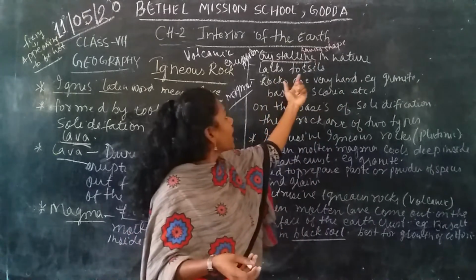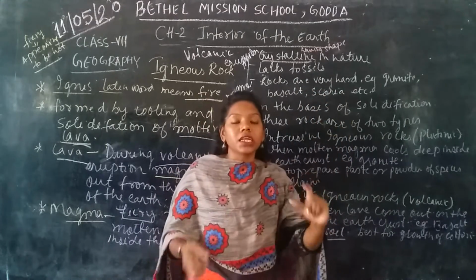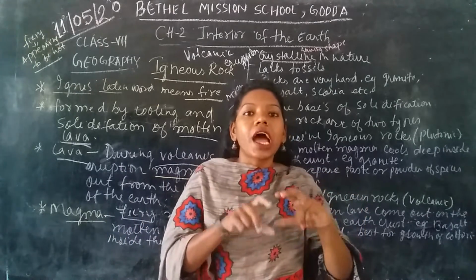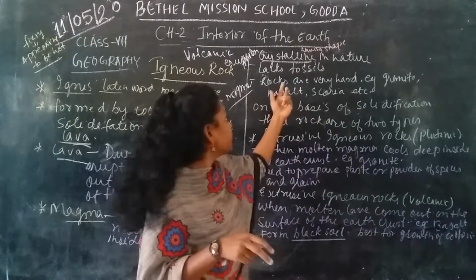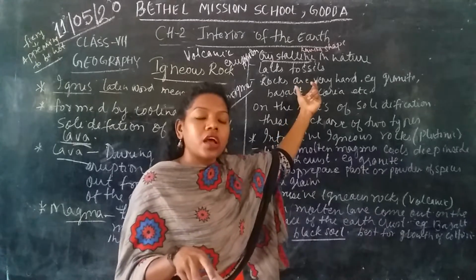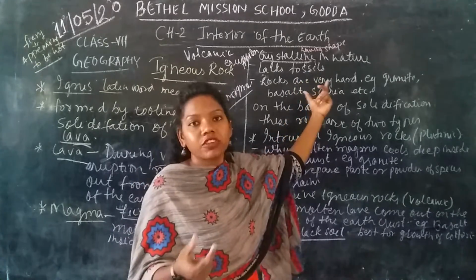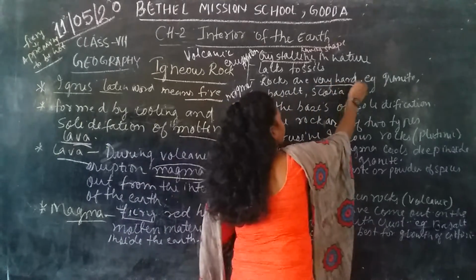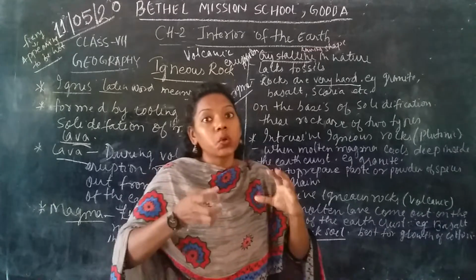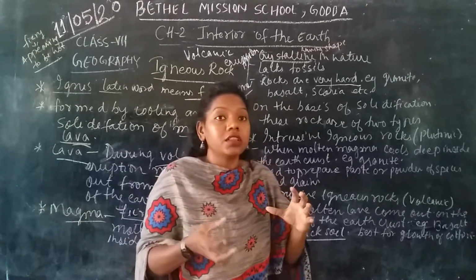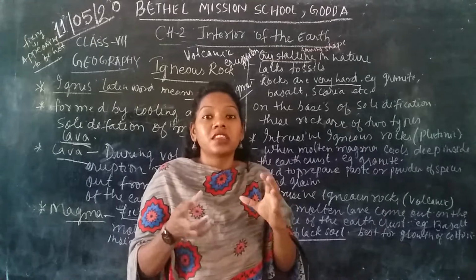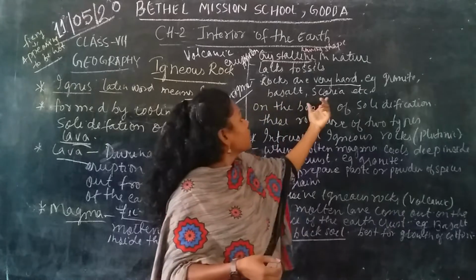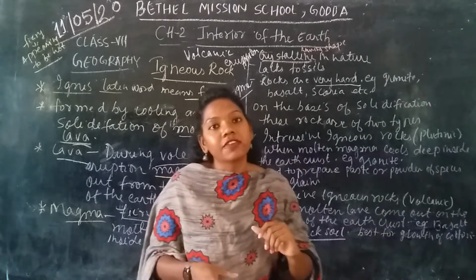Another is that it lacks fossils. Fossils means the dead and decaying material deep inside the earth's crust, which has its own form. That is called the fossil. So igneous rocks lack fossils, that means they don't have fossils. Another is that these rocks are very hard. When it cools and solidifies, it becomes so tough and hard. For example, granite, basalt, scoria. These are examples of igneous rock.